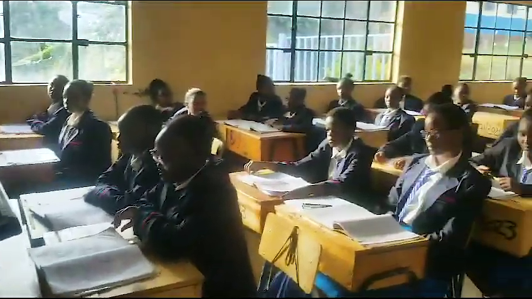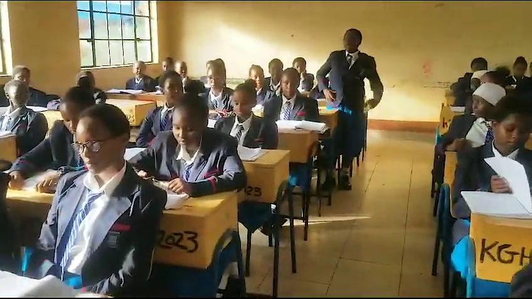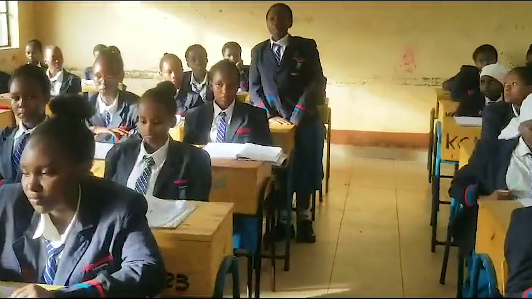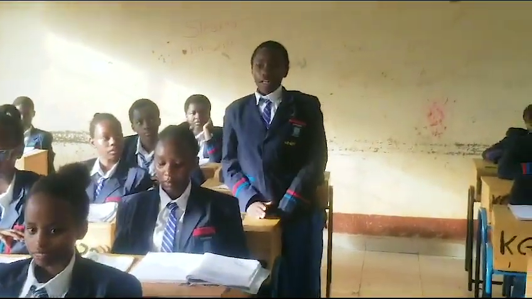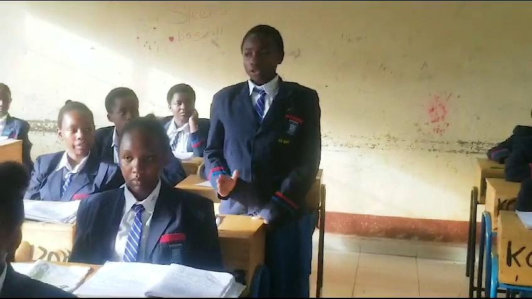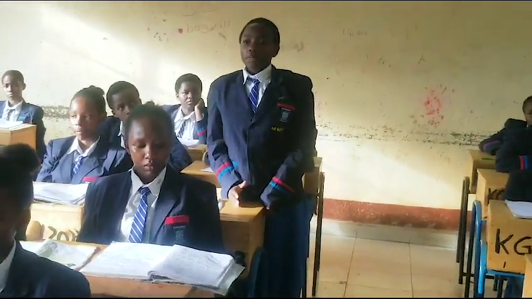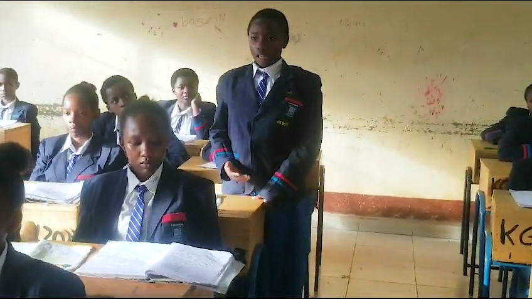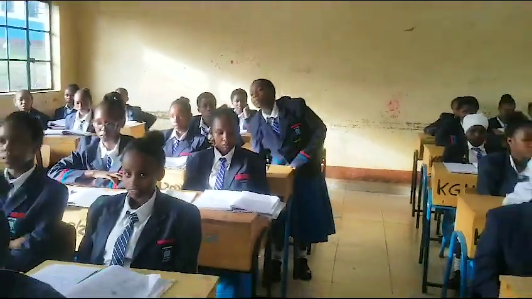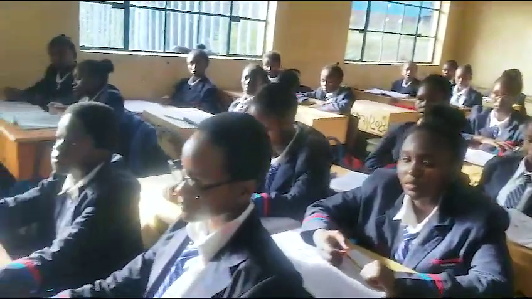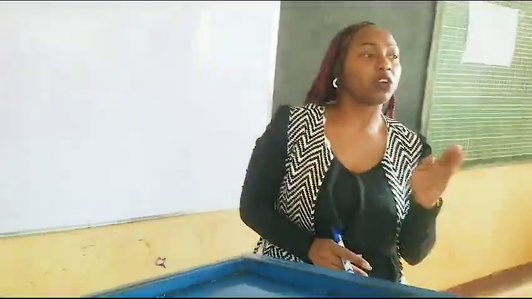Another difference, we still have another difference. In a light microscope, the specimen can be alive or dead, while in an electron microscope, the specimen is dead. Yes, the light microscope can view both the dead and the live, but the electron microscope can only view the dead, the dense specimen.